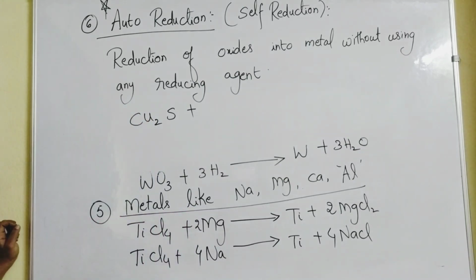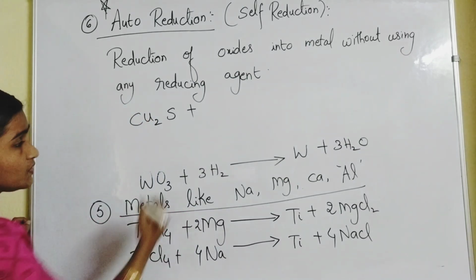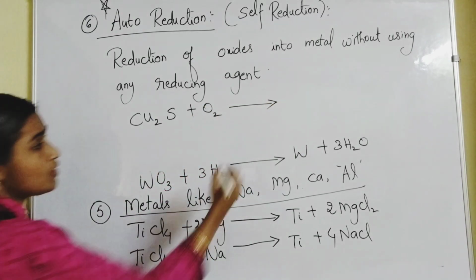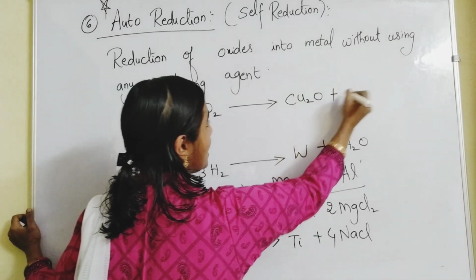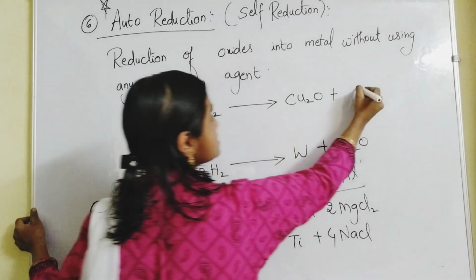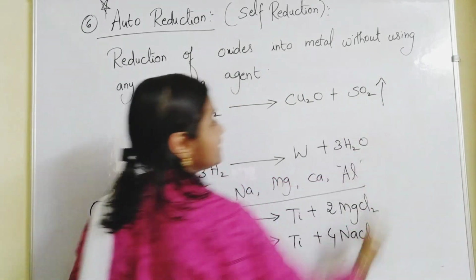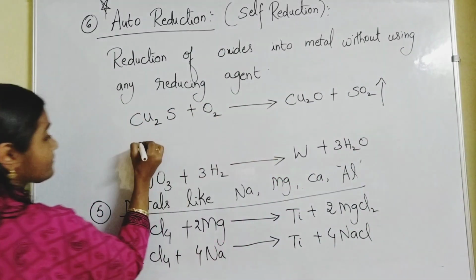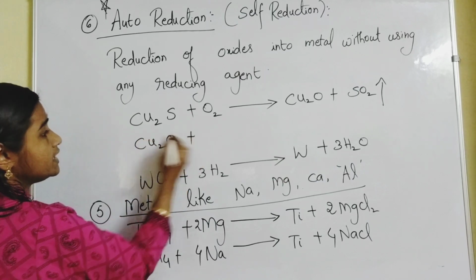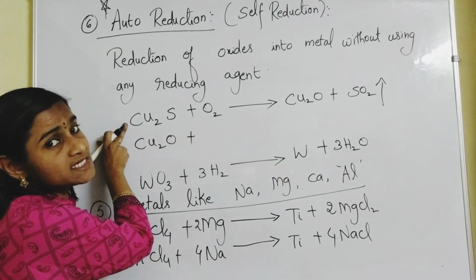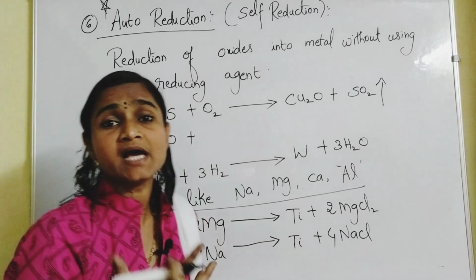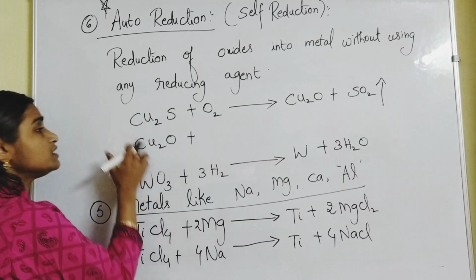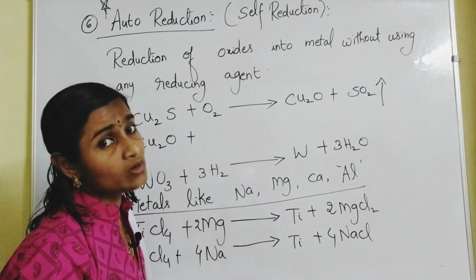Heated means reaction with oxygen, so first it forms copper oxide, Cu2O, and sulfur reacts with oxygen and forms sulfur dioxide. This Cu2O is again made to react with Cu2S itself. Here we are not using any kind of reducing agent. Please remember that point. It is made to react with the ore itself.